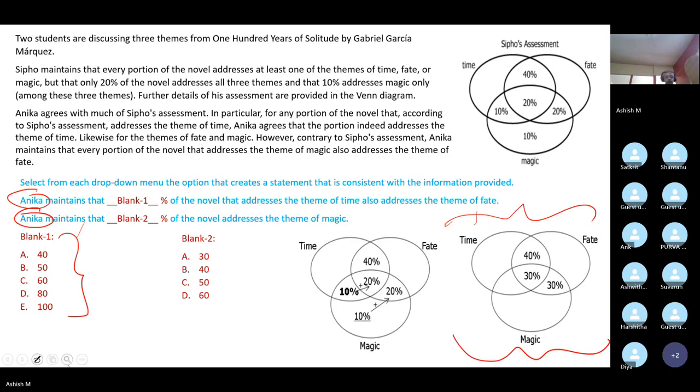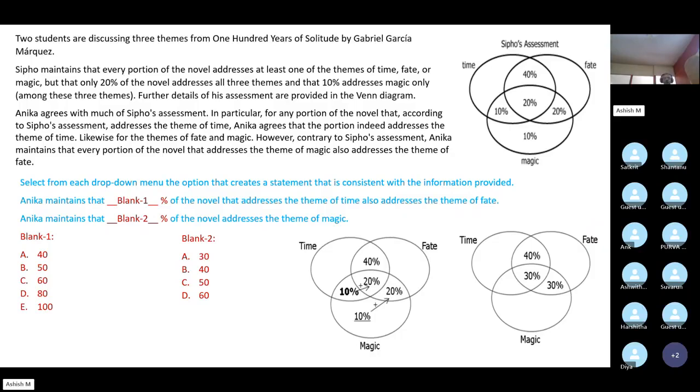First of all, tell me this: blank percent of the novel that addresses the theme of time also addresses the theme of fate. 40.